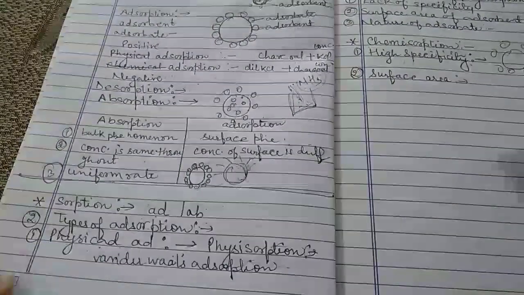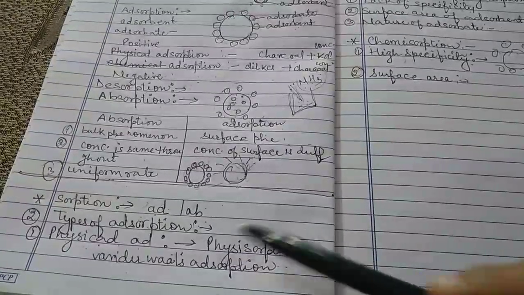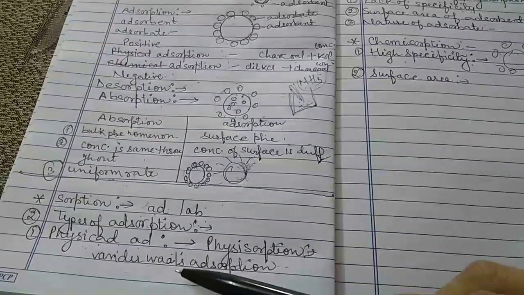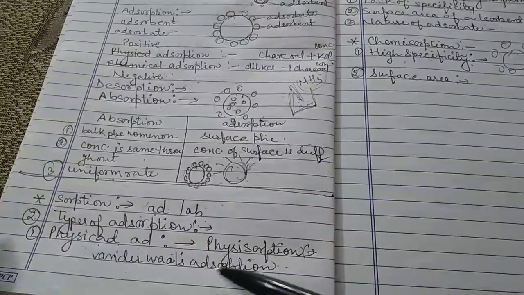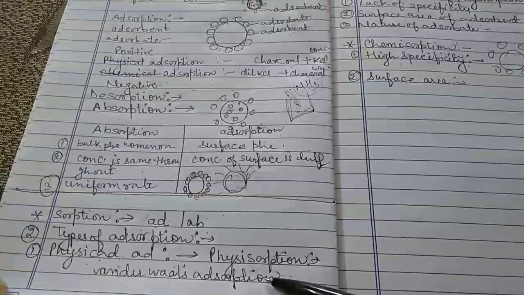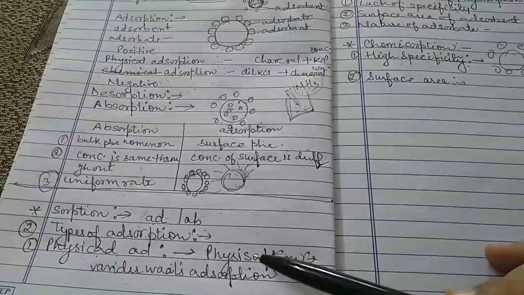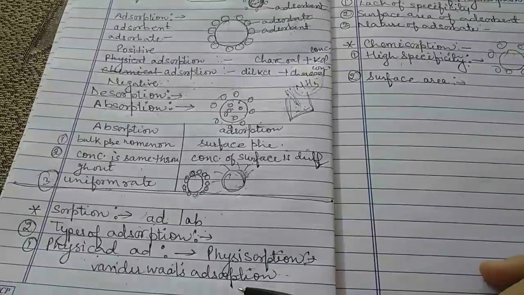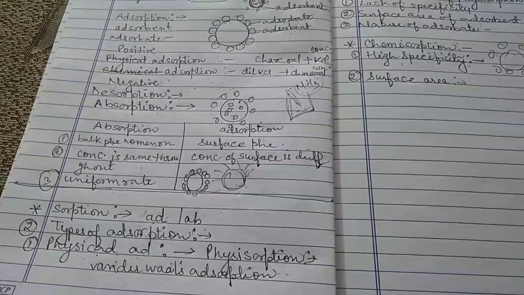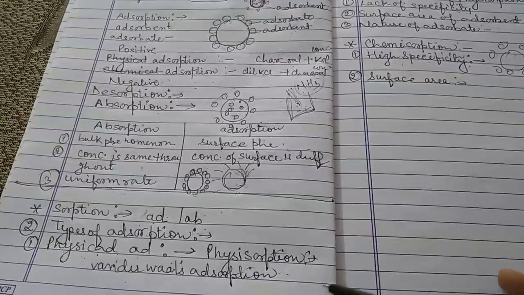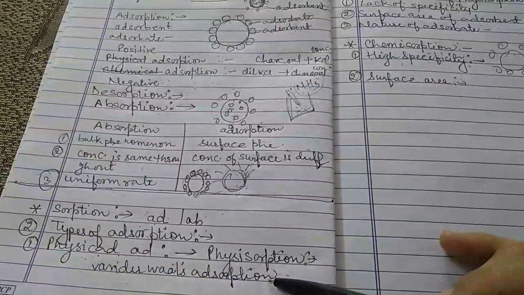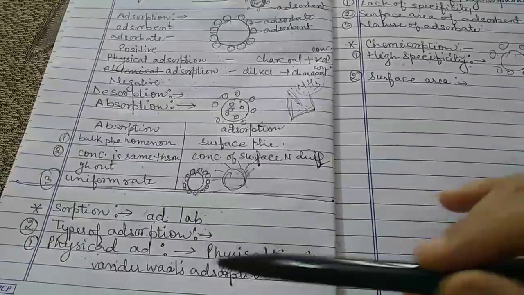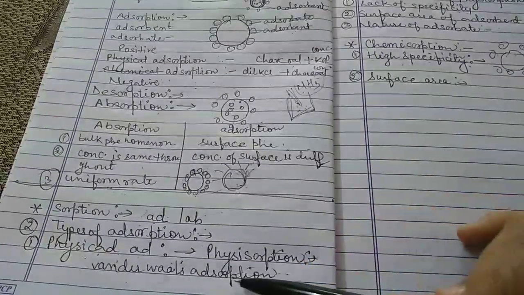Physical adsorption is also known as physisorption, and sometimes it is also considered as van der Waals adsorption. Now, what happens is that the particles of the adsorbate and the adsorbent are held together by physical forces. Here the physical force is the van der Waals force. That's why it is also known as van der Waals adsorption.